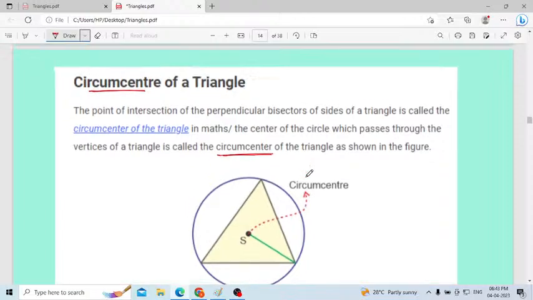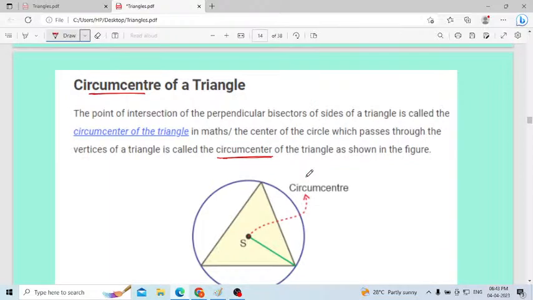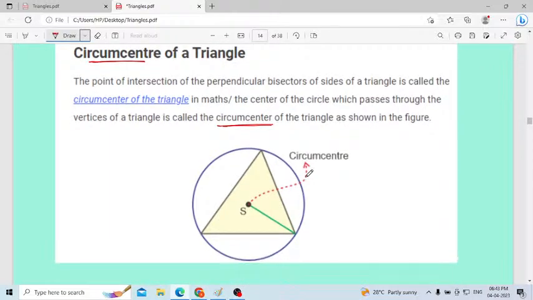Don't get confused between the centroid, circumcenter, everything. Once again I will explain. Circumcenter is the point of intersection of the perpendicular bisectors. You know how to draw a perpendicular bisector. Even you will get like this also, like this also. All the three sides, they will meet at a single point. The point of intersection of the perpendicular bisectors of the sides of a triangle is called the circumcenter of the triangle. That one you have to remember.